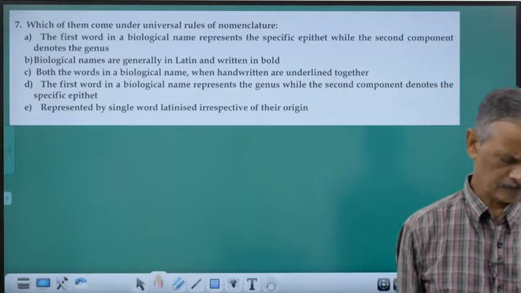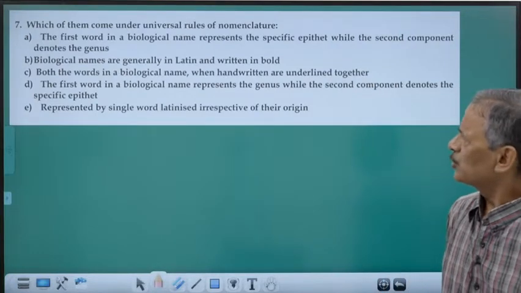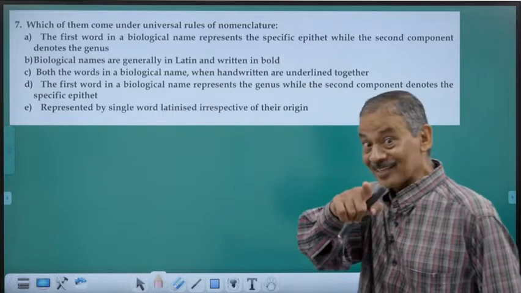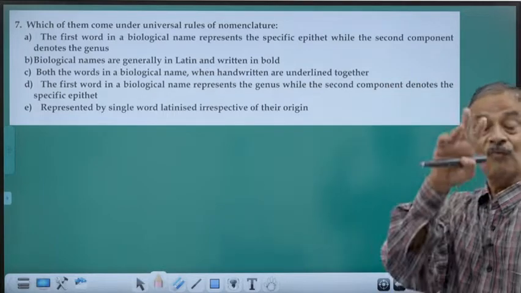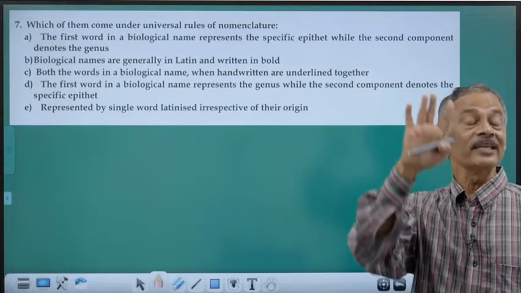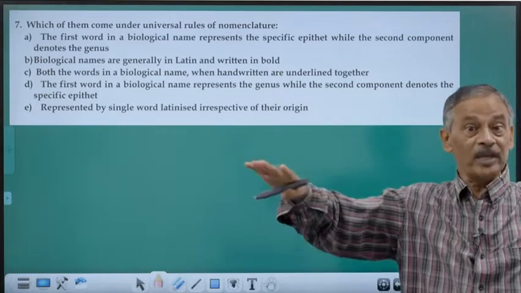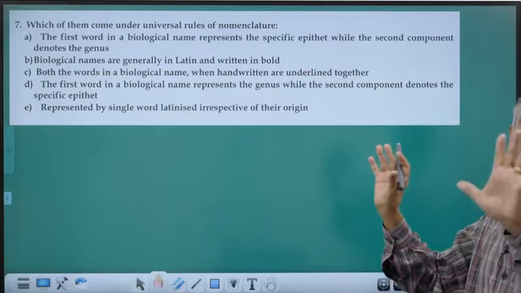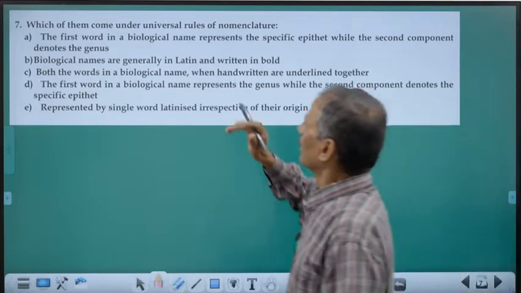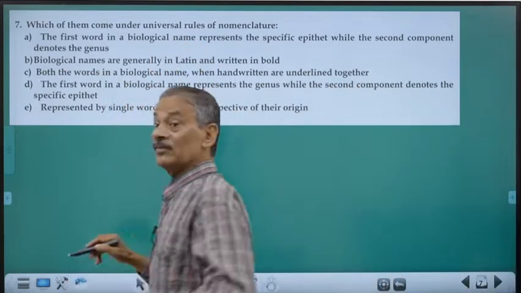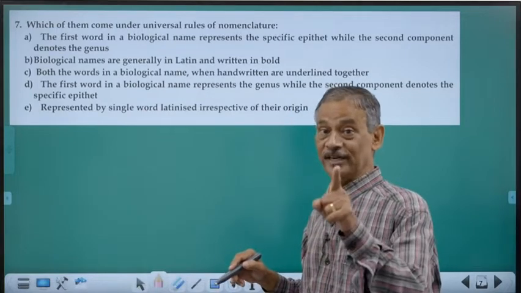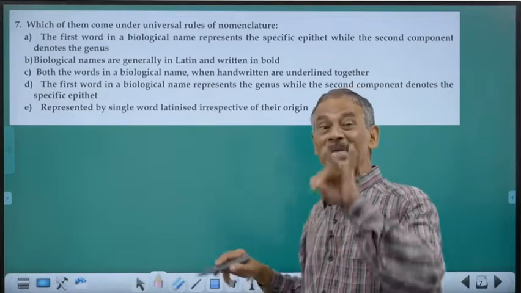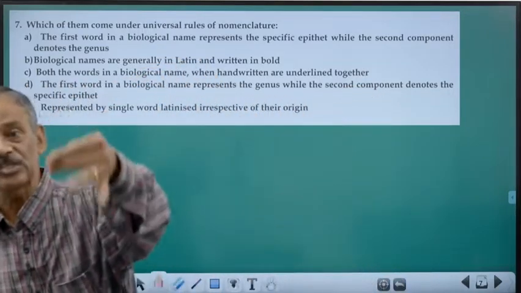Then, next question is, which of them come under the universal rules of nomenclature? That is what I was telling you. What are the rules and regulations in giving names which is applicable to all living things, plants or animal, unicellular, multicellular? We are having certain rules and regulations in giving names. The first word is the generic name. We have studied it. Second word is the specific epithet. These words should be Latin words or Latinized words.